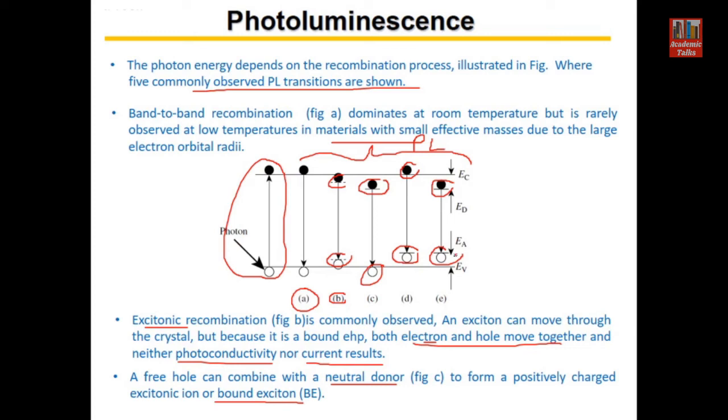All these recombination processes will produce a certain energy, and from that energy it's possible to identify the type of impurity present, and also to find the location of the energy level introduced by this impurity.